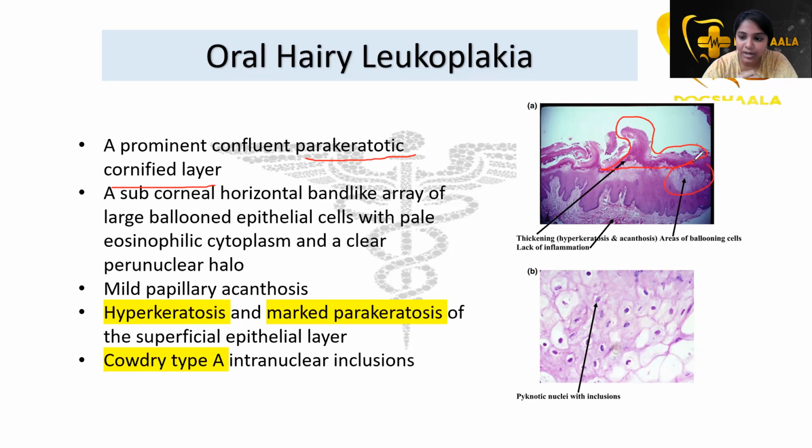You can see large ballooned epithelial cells here, with pale eosinophilic cytoplasm and a clear perinuclear halo. Then mild papillary acanthosis, and also hyperkeratosis and marked parakeratosis of the superficial epithelial layer may be seen. Then Cowdry type A intranuclear inclusions can be seen. You can see them here. So these are the important points.